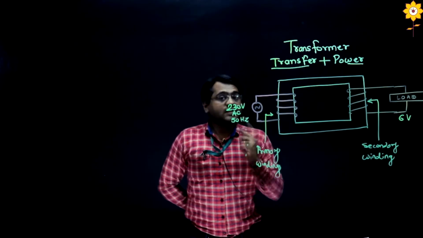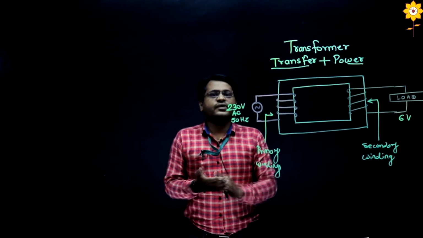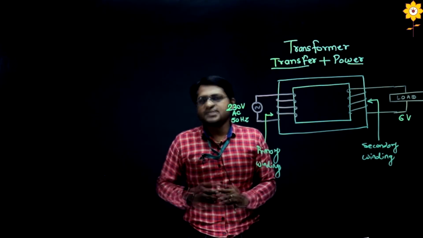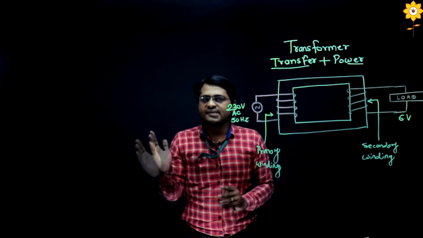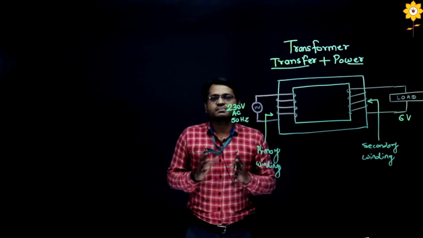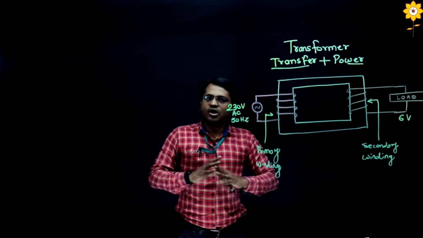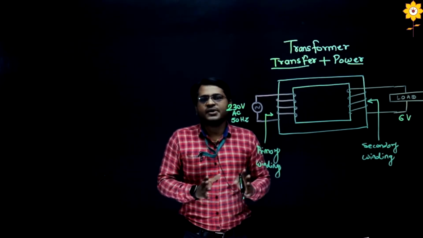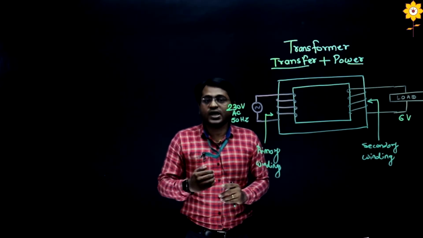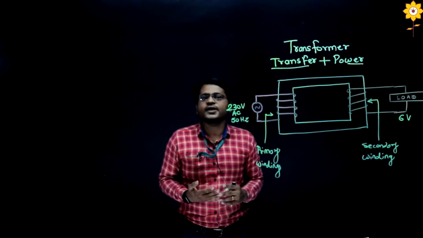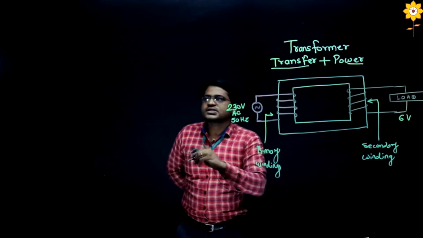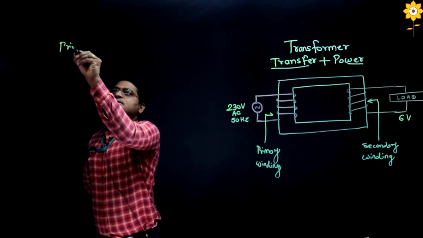In transformer terms, we have some very important basic terms for transformers. These terms are called the primary winding parameters and secondary winding parameters. Anyone who understands these parameters has already got around 60 to 70% of the knowledge about transformers. These parameters are very important while studying or exploring the concept of transformers. So I will go one by one. First is the primary winding parameters.